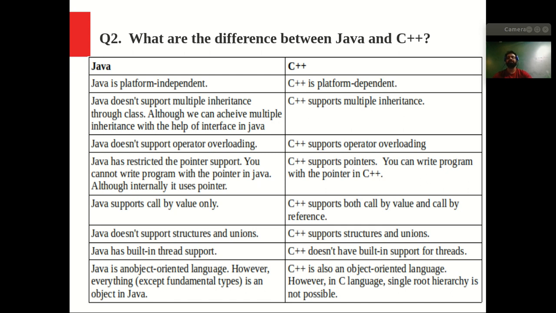The second difference is that Java does not support multiple inheritance through classes. Although we can achieve multiple inheritance with the help of interfaces in Java, Java directly does not support multiple inheritance through classes. So Java has restricted this support with classes. But C++ supports multiple inheritance. Okay. So Java does not support operator overloading.